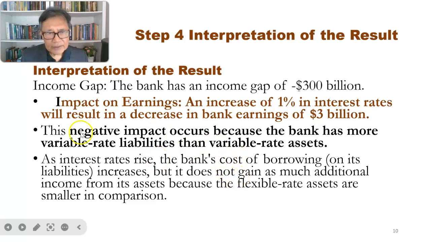And as we see, as interest rate goes up, the bank's cost of borrowing, which is the cost of deposit, would increase, but it does not gain as much additional income from the assets, because most of the assets are categorized as FRA.